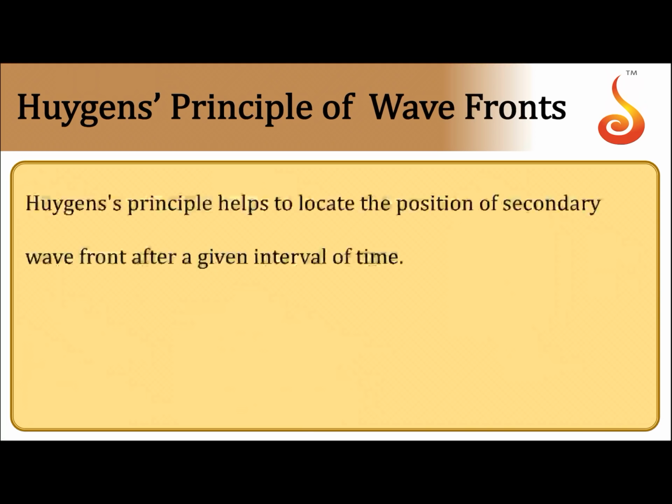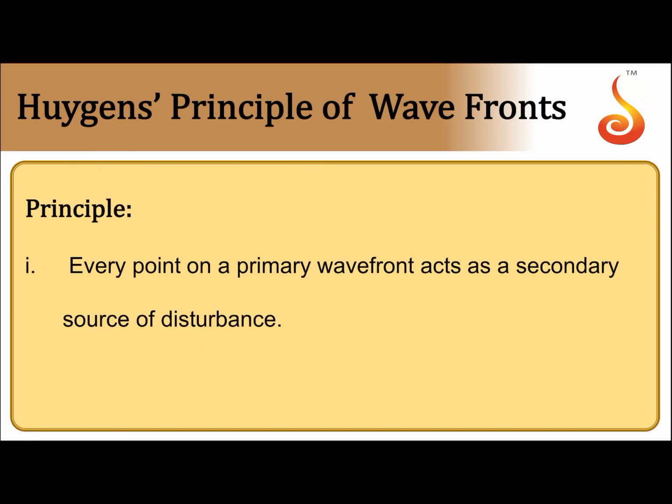Now, coming to Huygens principle of wavefronts. Huygens principle is used to locate the position of the secondary wavefront after a given interval of time. Where exactly the wavefront moves, in what direction it moves, where exactly it will be located after a given instant of time. To calculate its position, we go for Huygens principle.